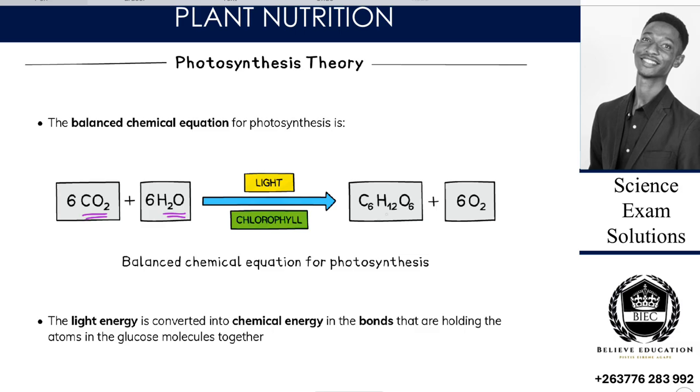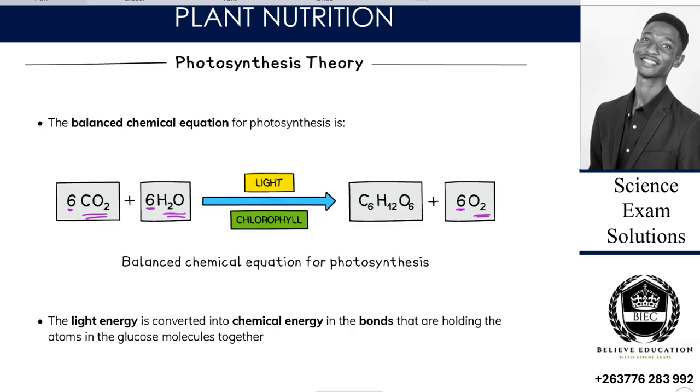The common formula for carbohydrates is C6H12O6, plus oxygen. After you have written that, you then have to balance your oxygens and put your 6 there. After you write your equation, you have to balance it.